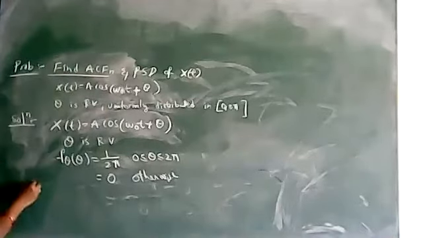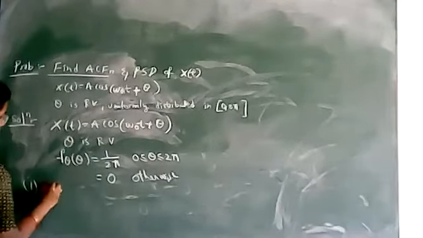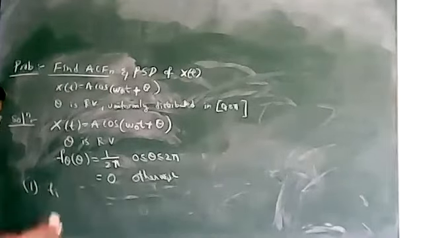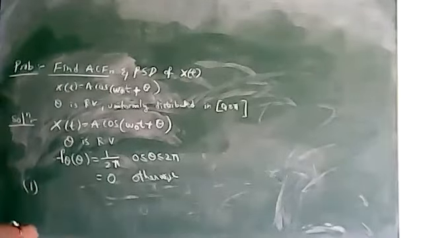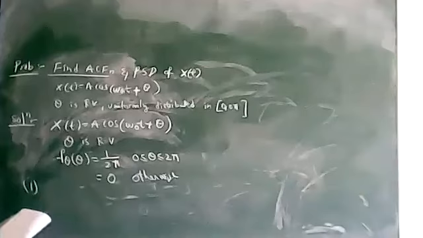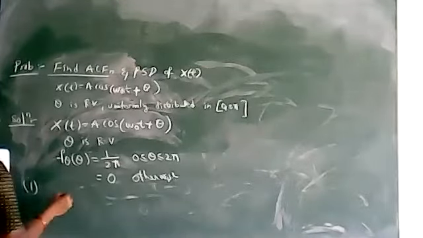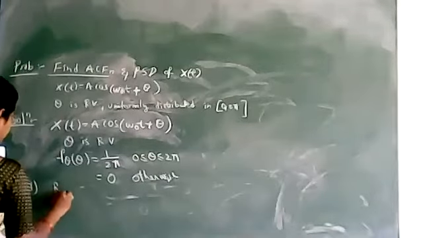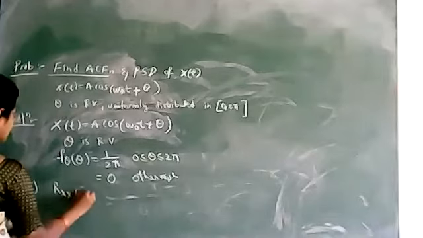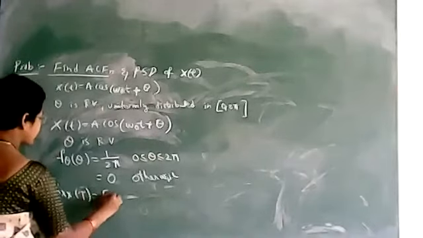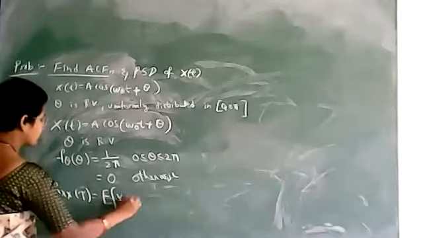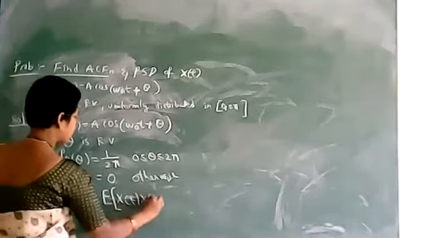Find the autocorrelation function. Now what is the formula for the autocorrelation function? The autocorrelation function is given as Rxx of tau is equal to the expected value of X(t) X(t plus tau).